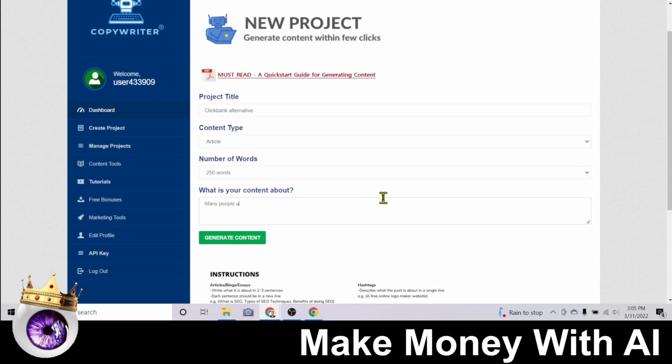Many people are looking for a ClickBank alternative. ClickBank is a great way to make money online with affiliate marketing, right? And then all we do is click generate content.